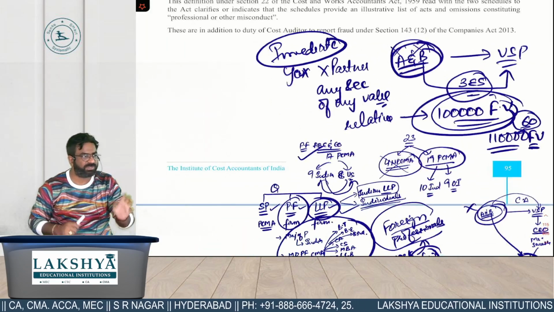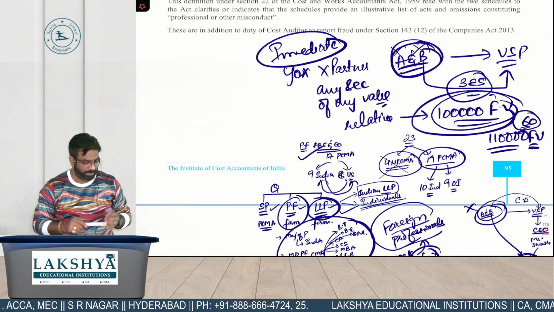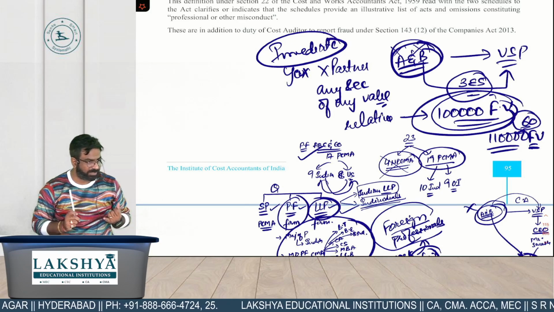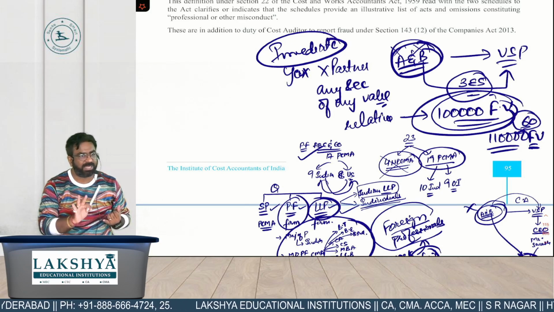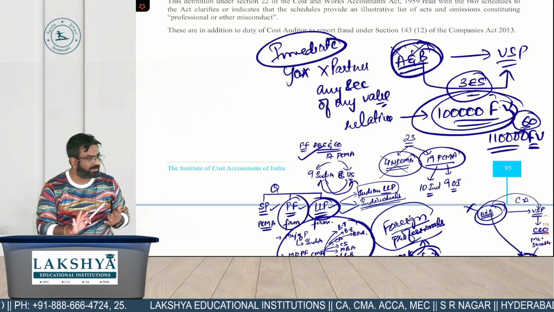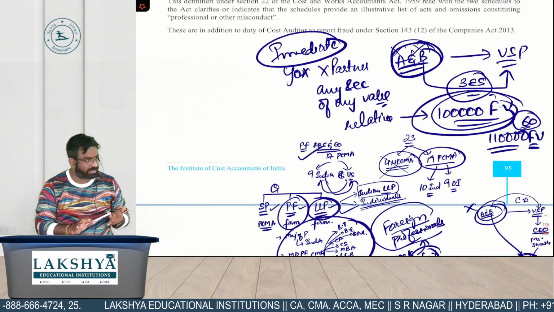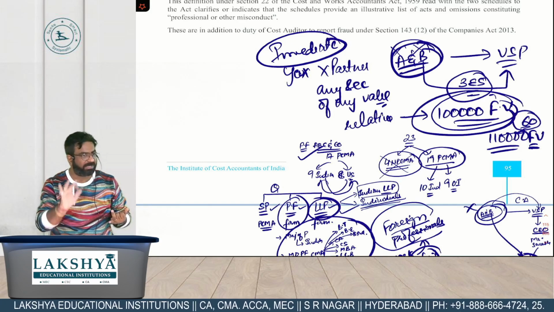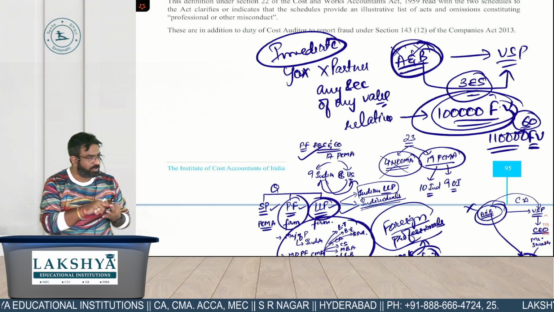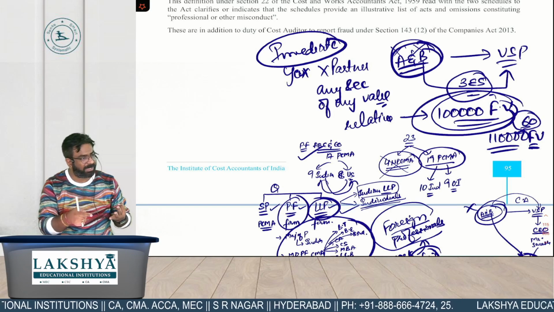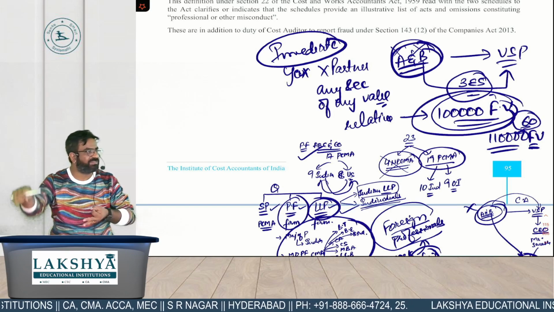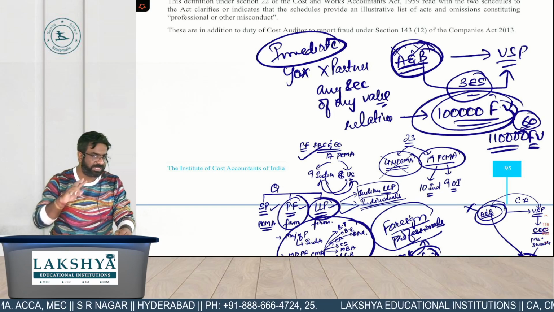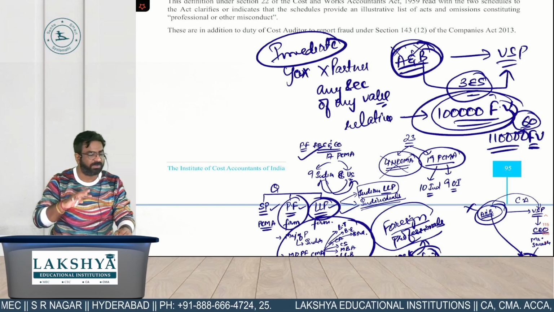Tell me the 4 disqualifications of a cost auditor. You should not open a body corporate in India. Otherwise you are disqualified. Body corporate means company. LLP allowed? Partnership firm allowed? Sole proprietor allowed? Allowed. Second, you should not be the... and when I say you, it means you and your partner. In the third case, you and your partner should not be in employment or partnership with the officer and employee. Which one is direct disqualification? Second one. Which one is indirect? Third one. What did I say in the fourth point?